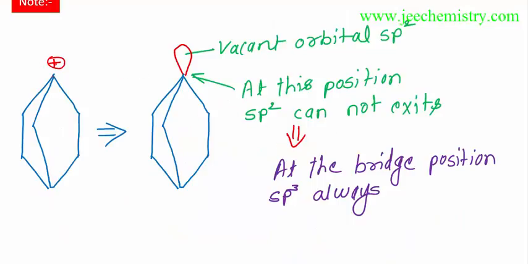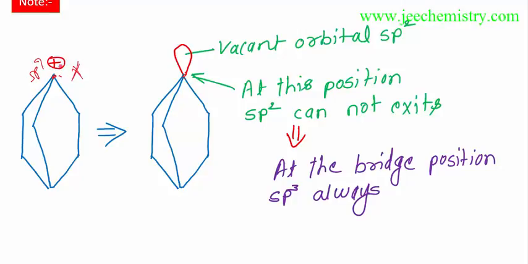Here the carbocation is shown. Such a compound may be shown in an examination, and that will be a wrong structure, because this is sp2 hybridized. It is a ring, it is a bridge position, and it is always sp3 hybridized. If a carbocation is there, then it will be sp2 hybridized.